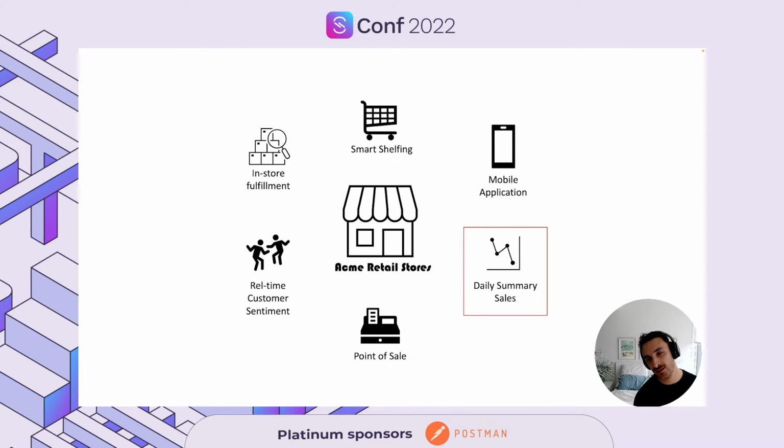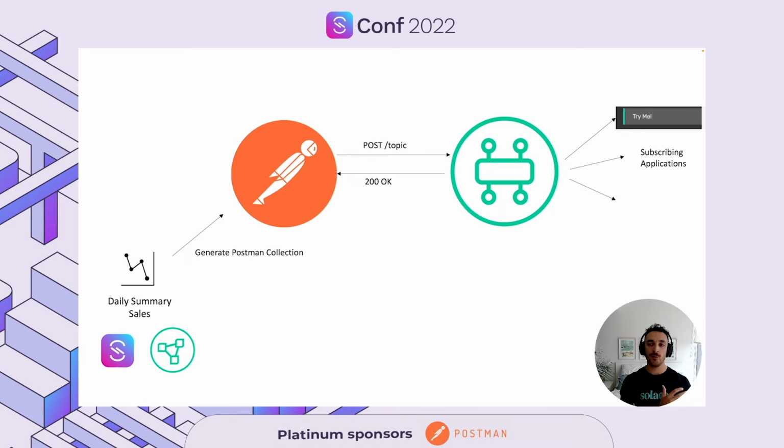Remember our Acme Retail stores example from before, where a couple of different applications are involved. I will be using the daily summary stores microservice to demo this end-to-end interaction. We have the daily summary sales application that I showed you in Event Portal, and we're able to download the async API specification for it.